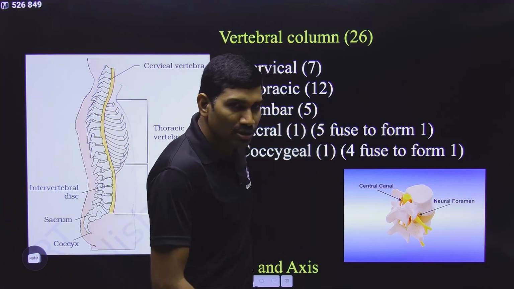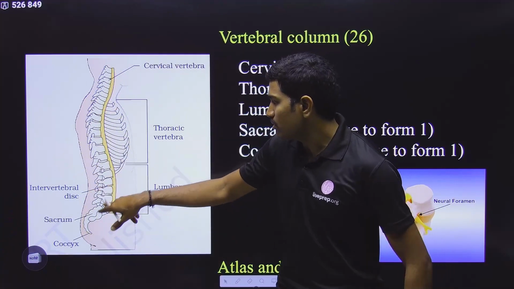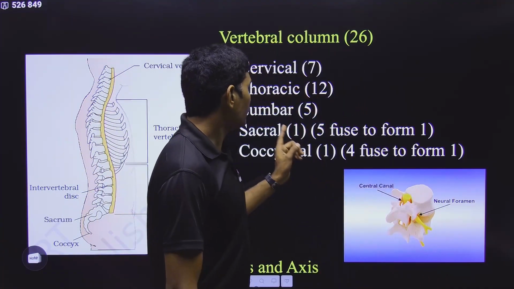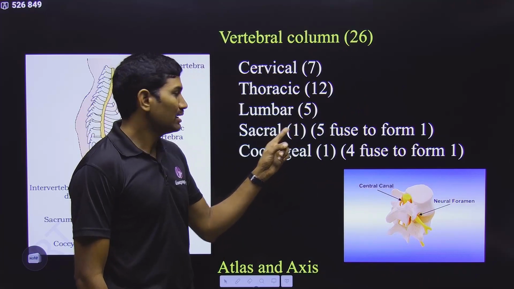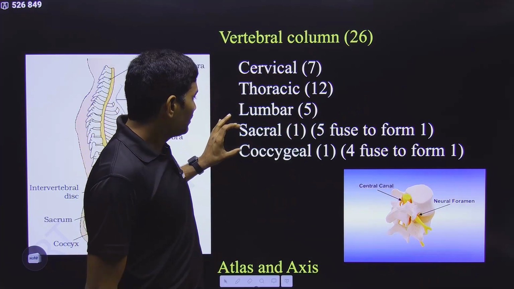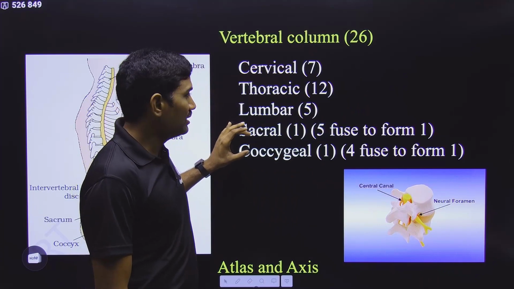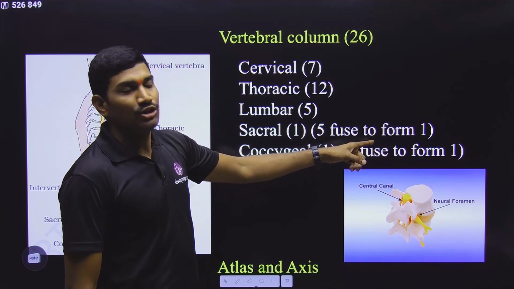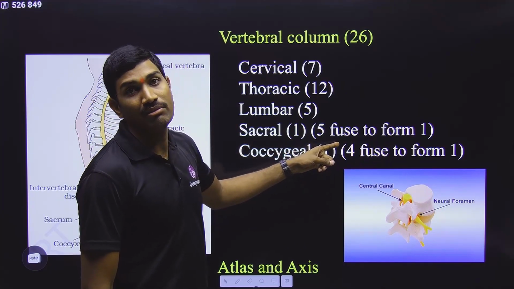So 12 thoracic vertebrae, and that's why in the next section we will study 12 pairs of ribs. Next, below this is the lumbar region, and these are called lumbar vertebrae, a total of 5 in number. After this, one sacral and one coccygeal. Please remember this. Here we are talking about the adult individual. Actually, in the newborn individual, how many will be there? 5 will be there.